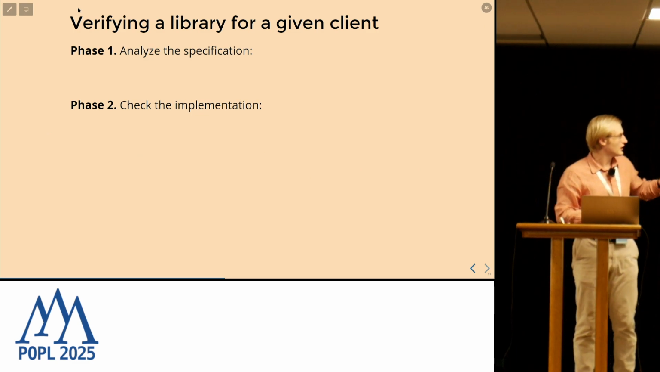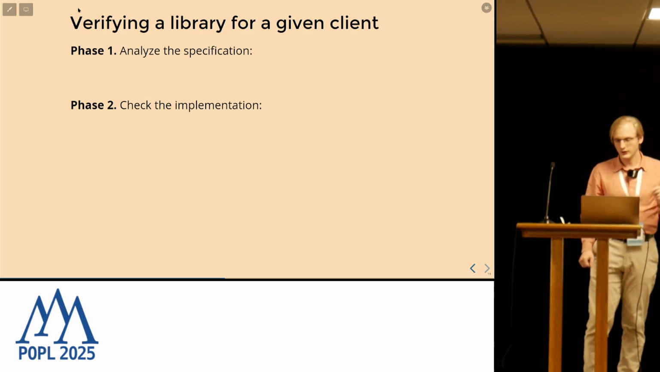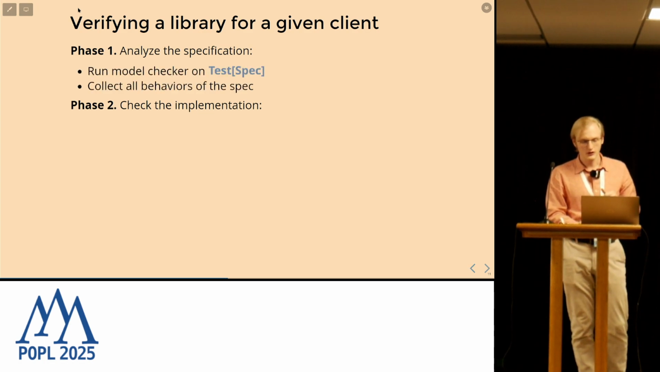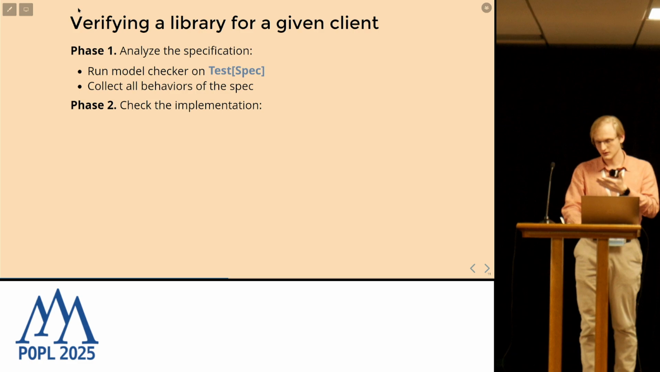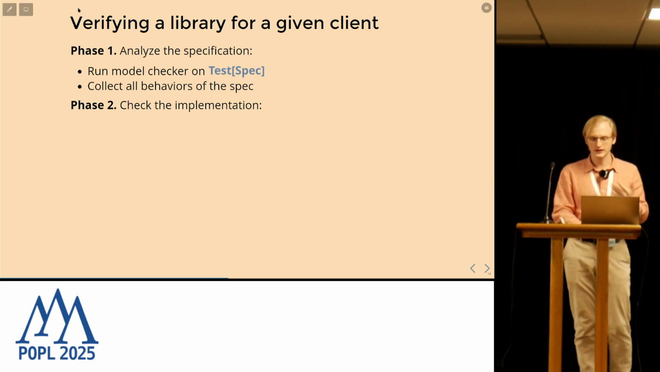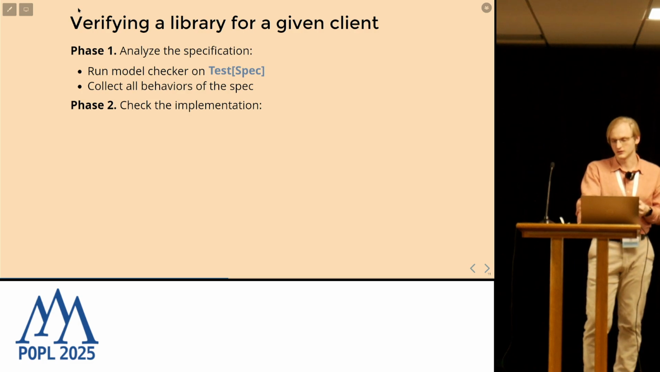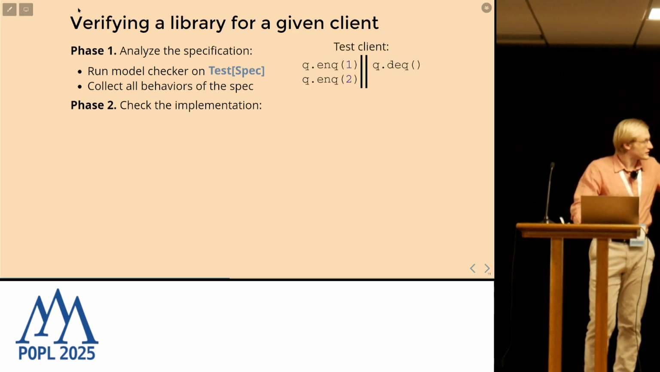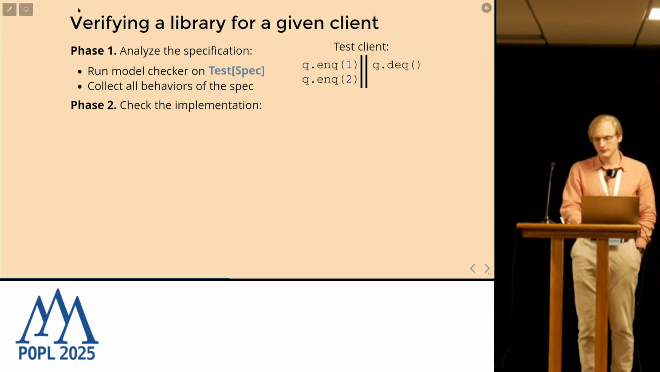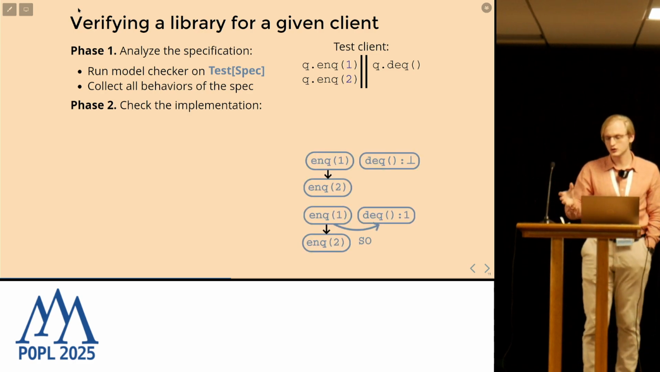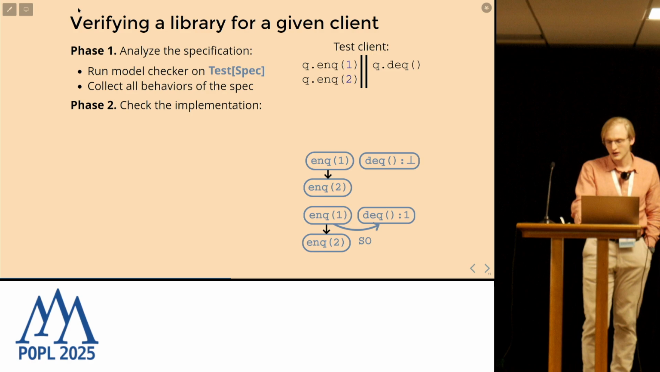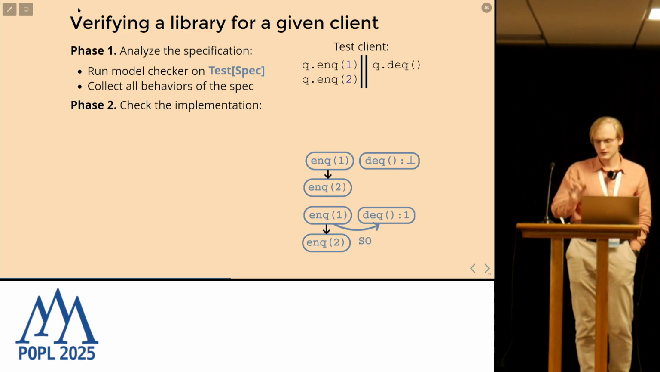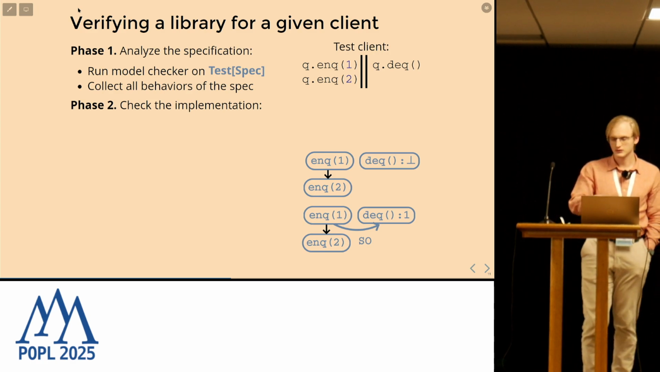algorithm looks like this. We have two phases, and in the first phase, we are analyzing the specification. For that, we run the model checker on the given test with the specification and collect all behaviors that it exhibits. For example, we have this test client, and the model checker will give us executions that could be represented by execution graphs. And what is recorded is the return values of methods and the synchronizations that should be preserved by the implementation.